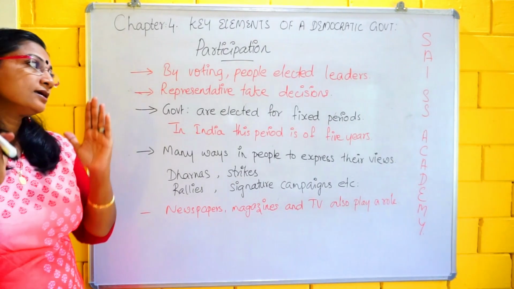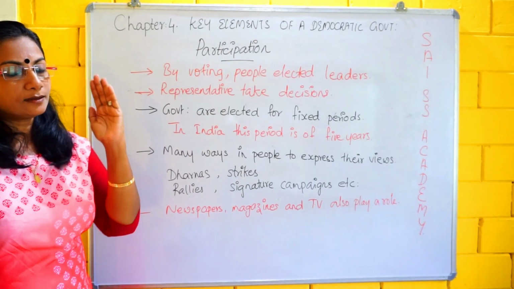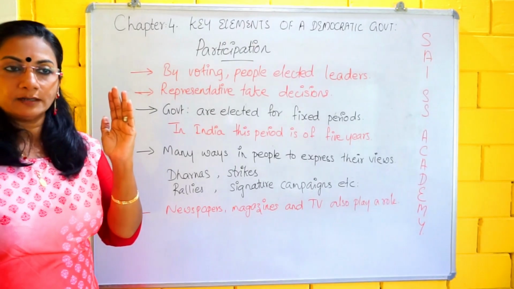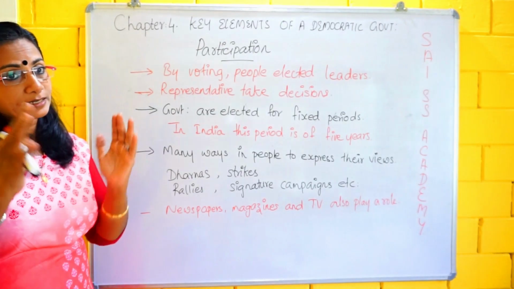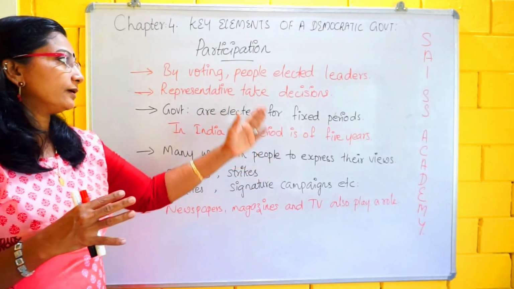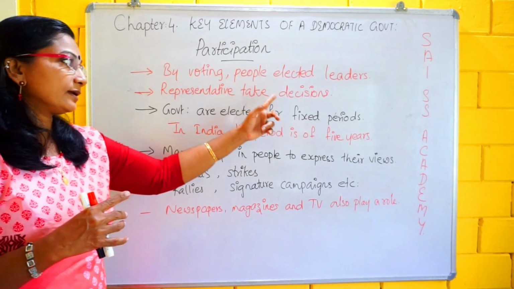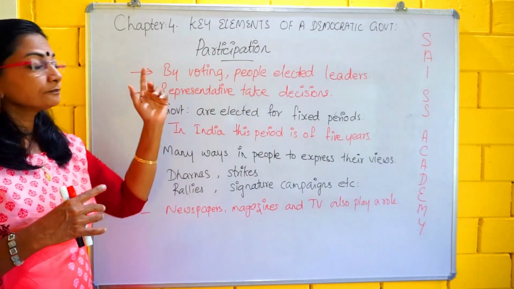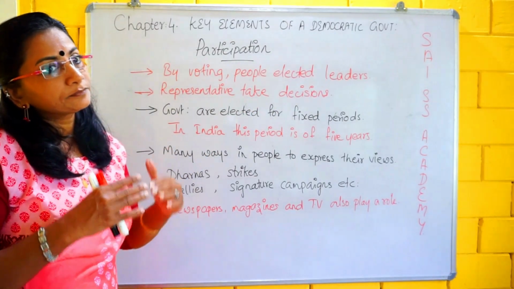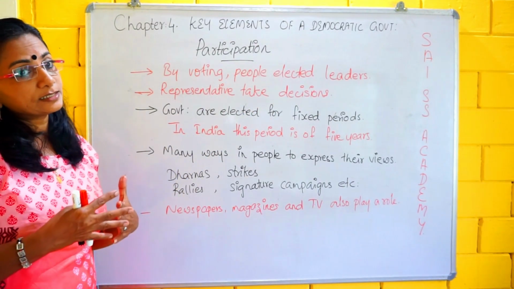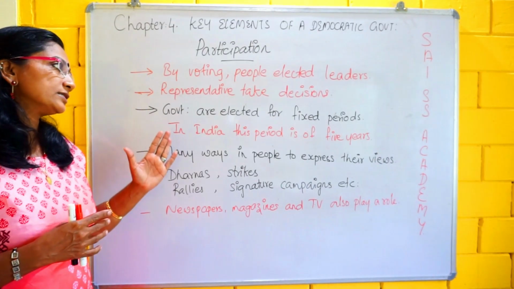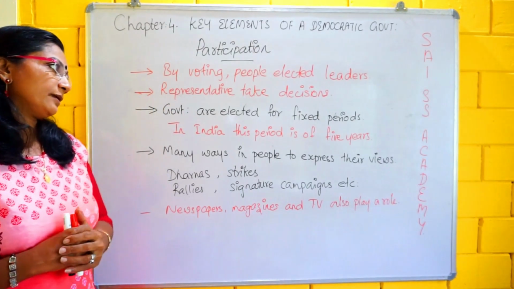These representatives take decisions on behalf of the people, and when taking these decisions they consider the voices and interests of the people.